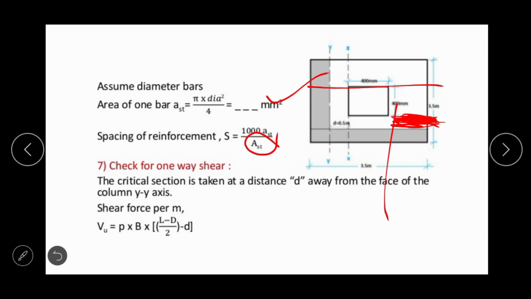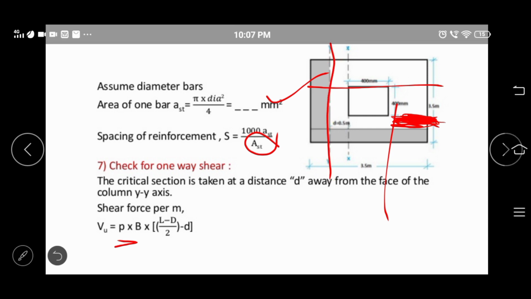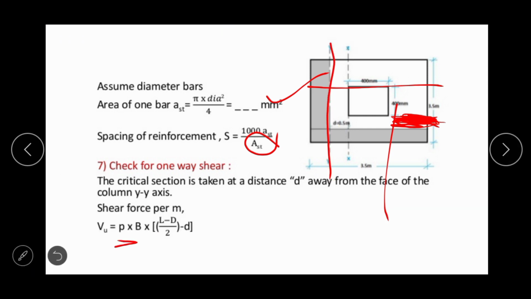We all know that force is equal to stress into area. So the stress is the net upward force, that is P. We all know that the critical section for the one-way shear is at a distance of d from the face of the column.